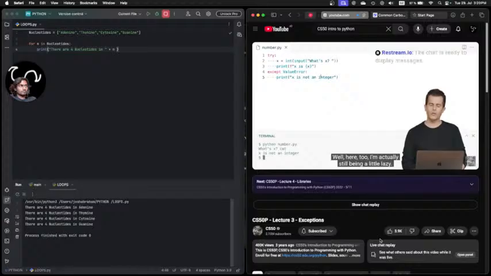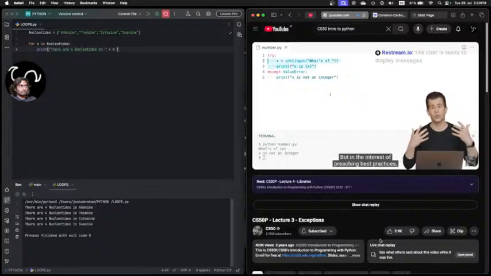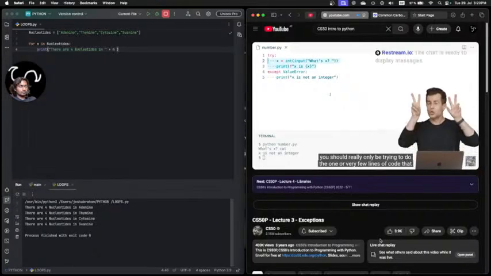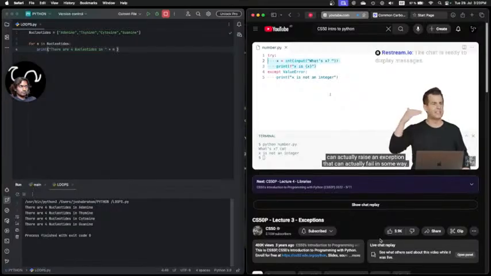Well, here too, I'm still being a little lazy. Notice that I'm trying to do not one line of code, but two lines of code. This isn't a huge deal because we're only talking about two lines, but in the interest of preaching best practices, you should really only be trying the one or very few lines of code that can actually raise an exception, that can actually fail in some way.